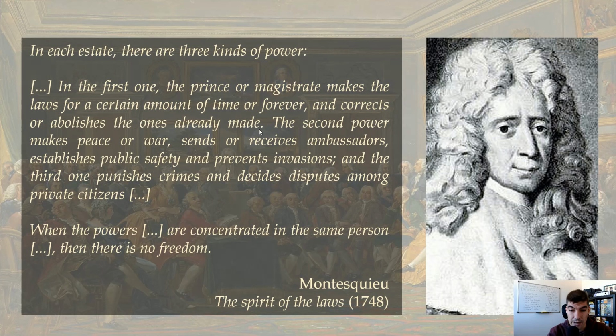Here he is expressing his opinion and we see that very clearly in the last paragraph. When the powers are concentrated in the same person, then there is no freedom. So it's a literary text. The author. Who wrote the text? Well, this text was written by Montesquieu. And now we talk a bit about him. Who is Montesquieu? Montesquieu is a French author from the Enlightenment, and he was one of the most important thinkers of this period. That's it. A short description of him.